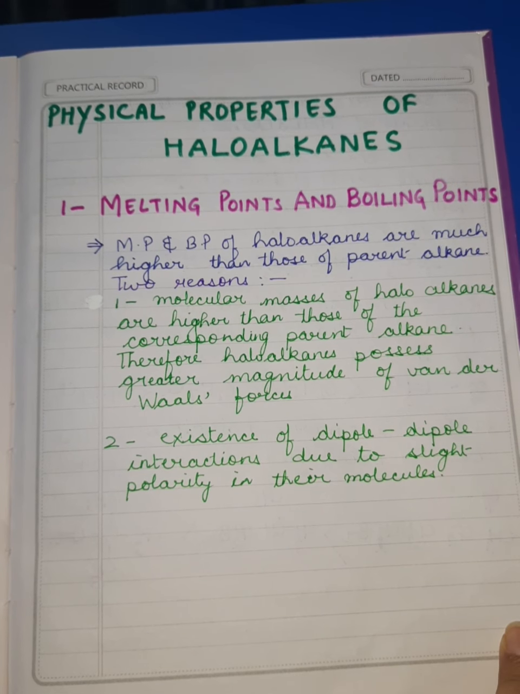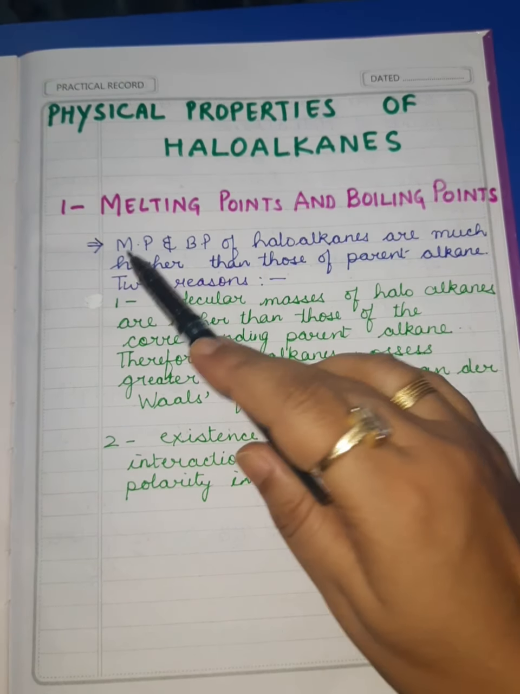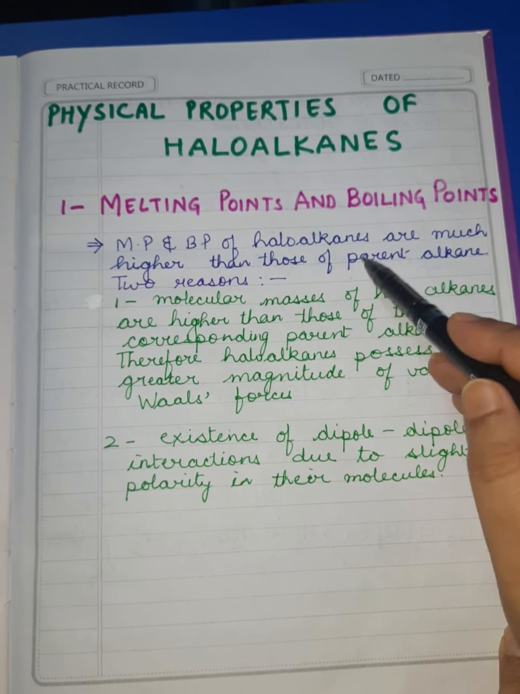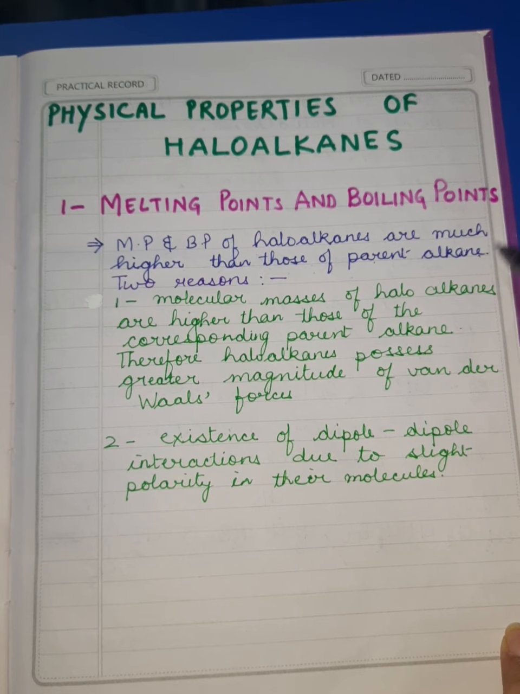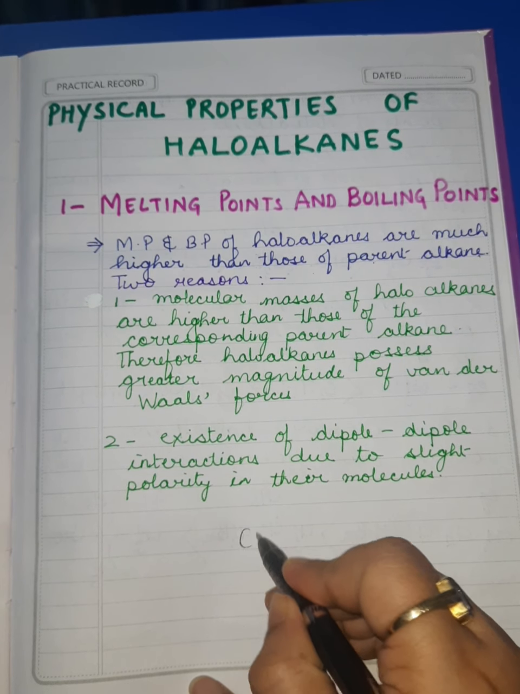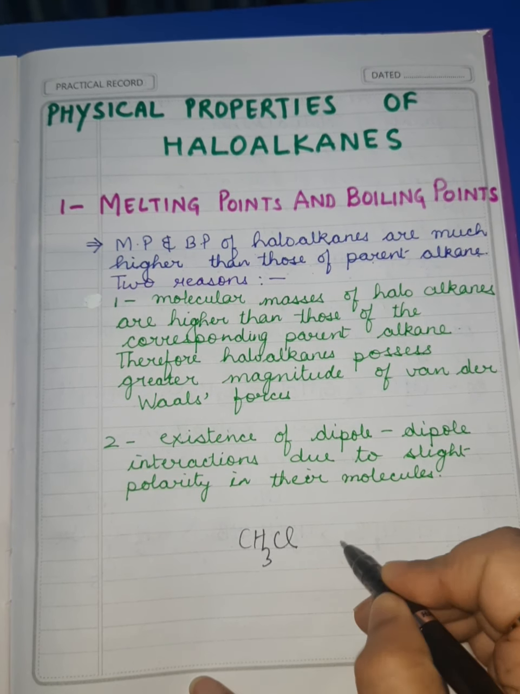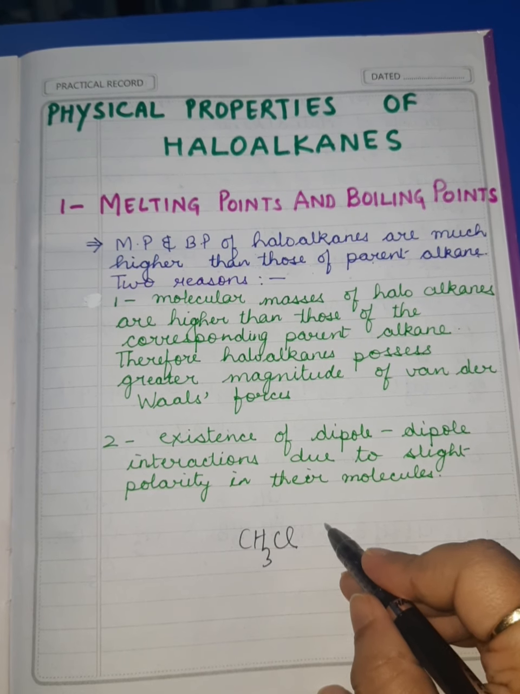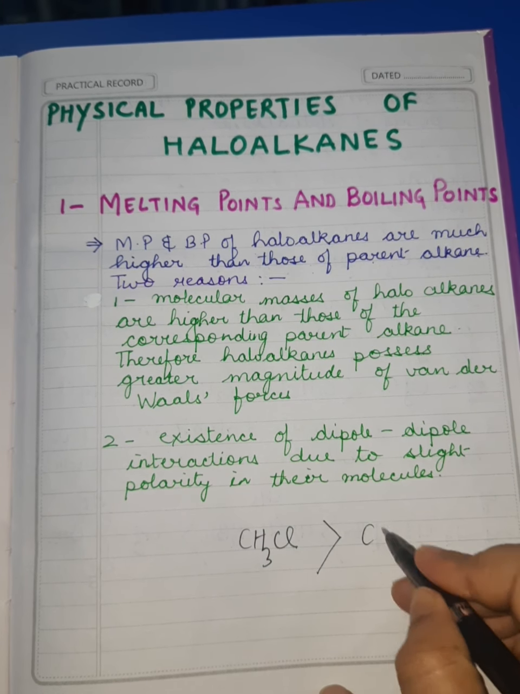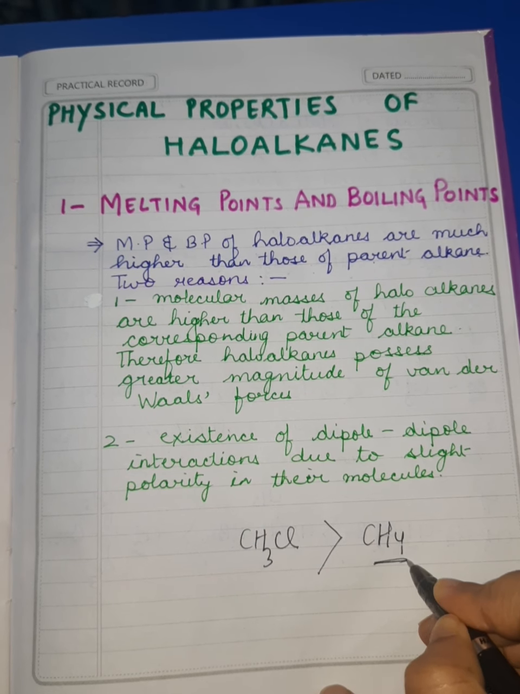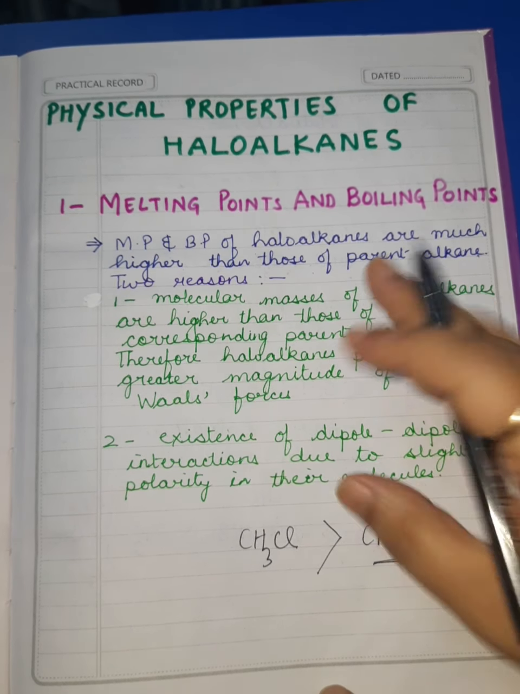I have listed out an important fact regarding that. Melting point and boiling point of haloalkanes are much higher than those of their parent alkane. It means if I take the example of methyl chloride, then methyl chloride will have much higher melting and boiling point than its corresponding alkane, that is methane. Alright, now what is the reason behind that?